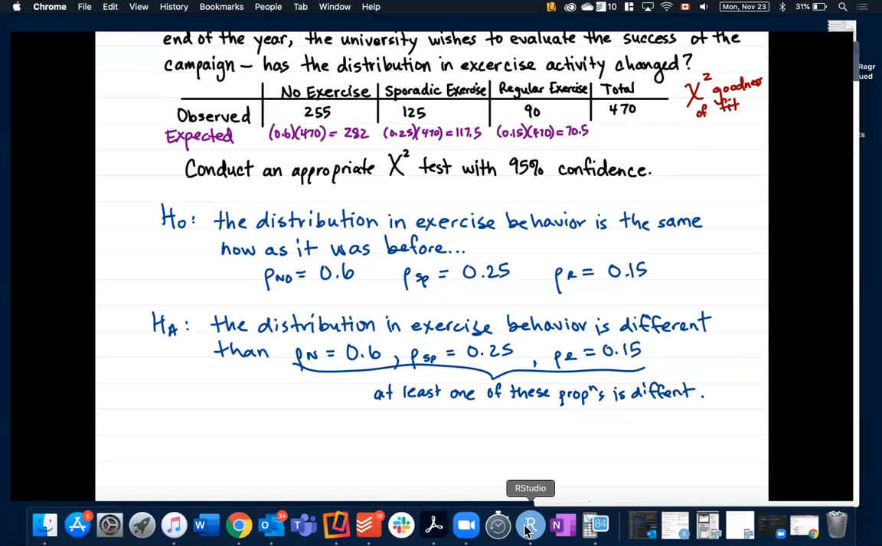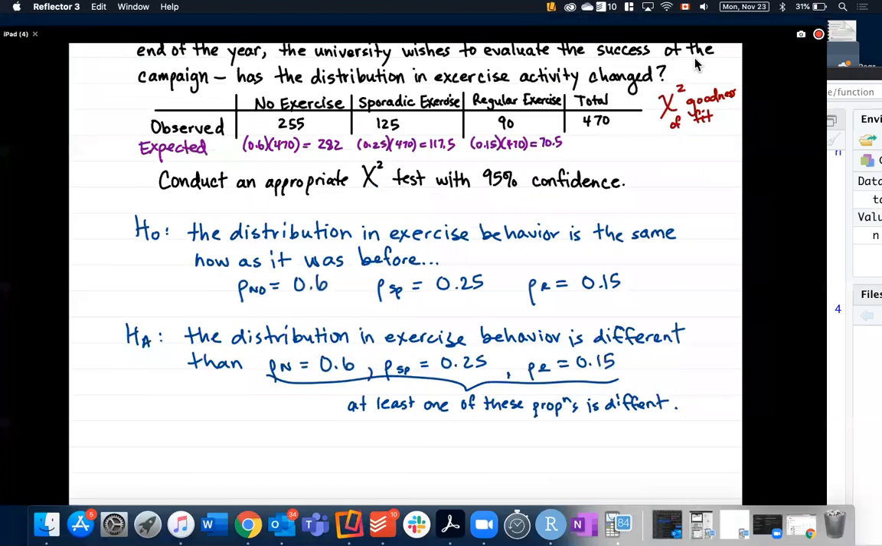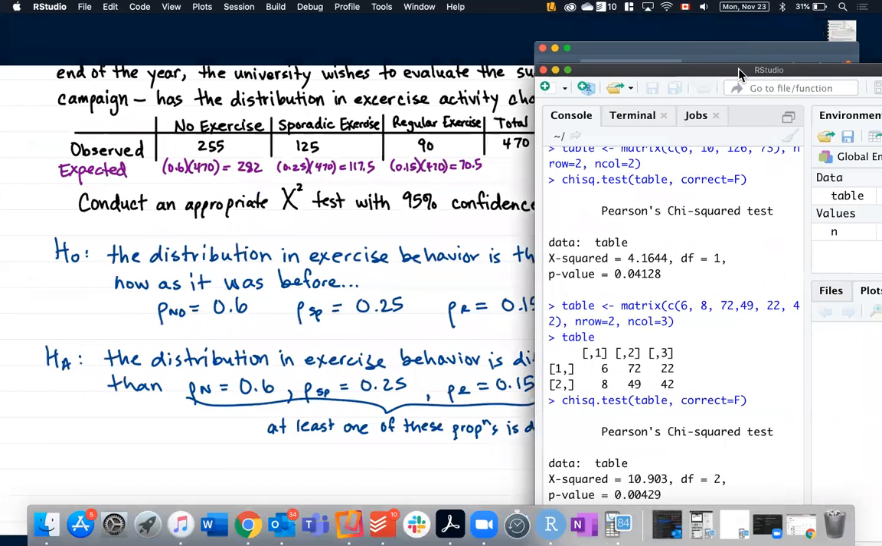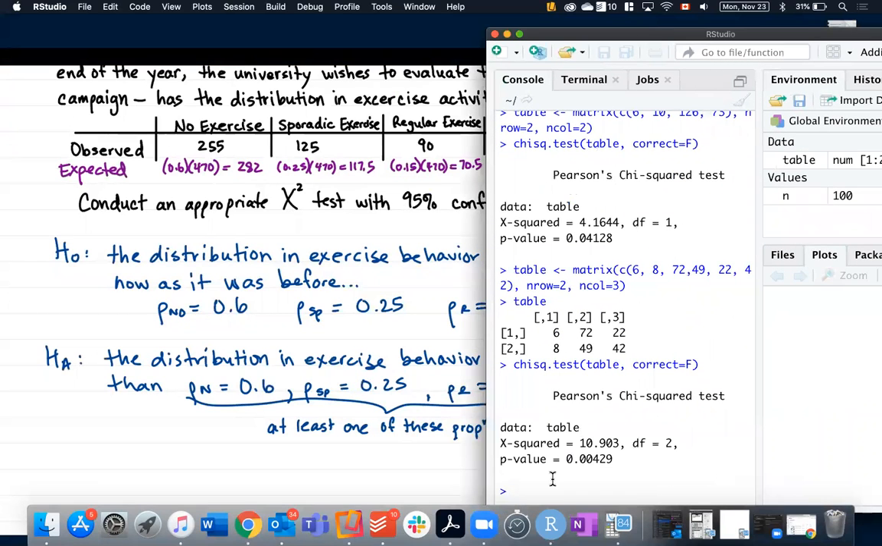So let's flip over to R, and we'll walk through how to do that. In R, we have to enter in the data. We don't need a matrix anymore because we've just got one variable here. So we can just enter in a list of numbers. Maybe I'll call it observed, and I'm going to assign the values of observed: 255, 125, and 90. Again, make sure you don't include the total value, just the three numbers that are observed in the table.